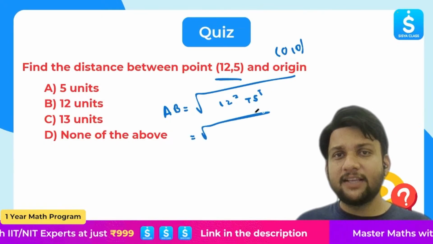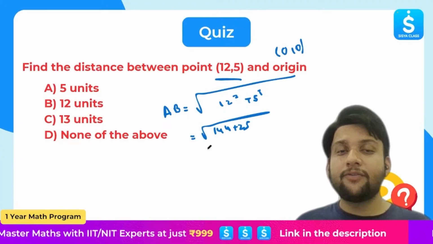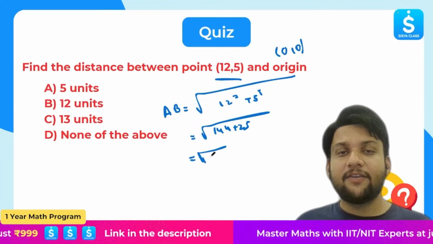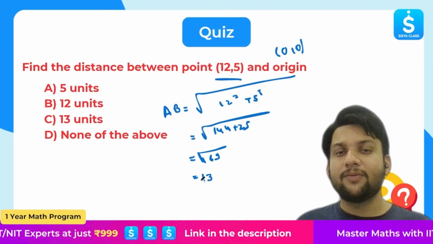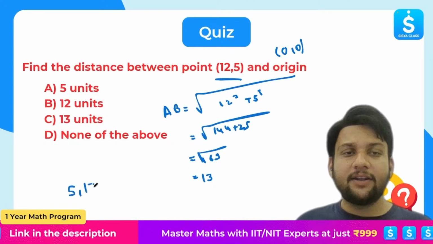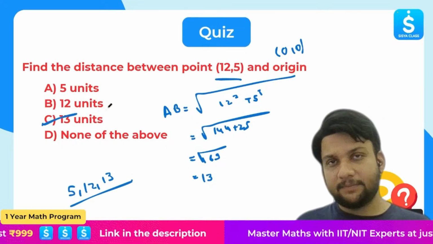Let's find this. 12 squared is what? 144. 5 squared is what? 25. If I add 144 and 25, what will I get? The square root of 169. What is the square root of 169? It is nothing but 13 units. As I told you, 5, 12, and 13 are Pythagorean triplets. So the correct option is option C.